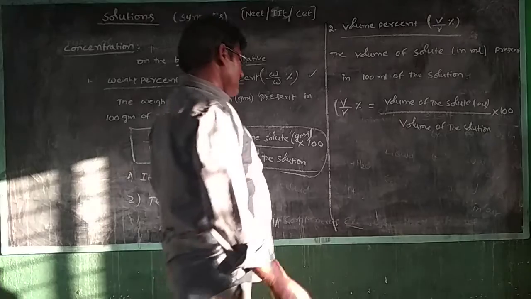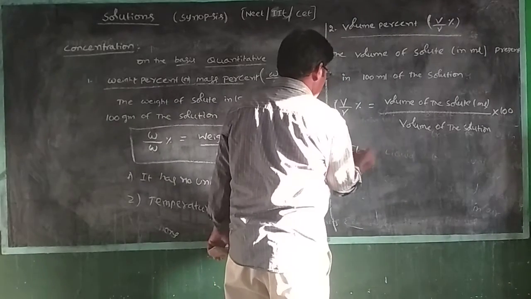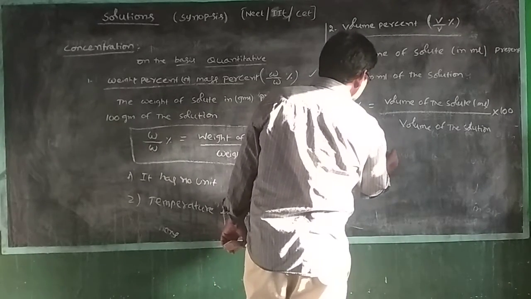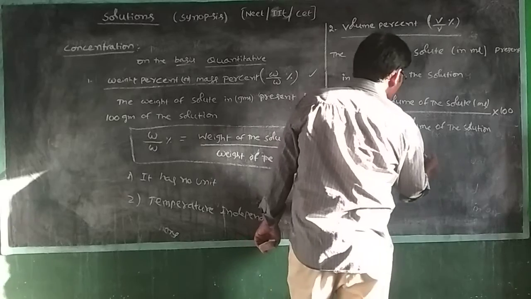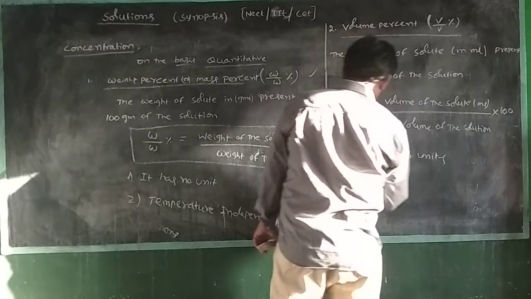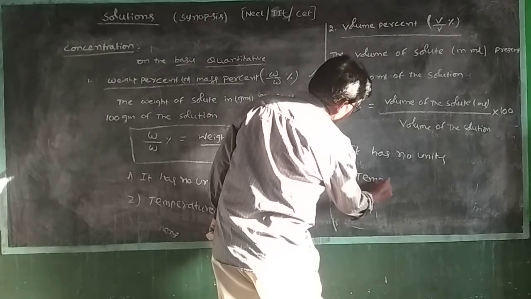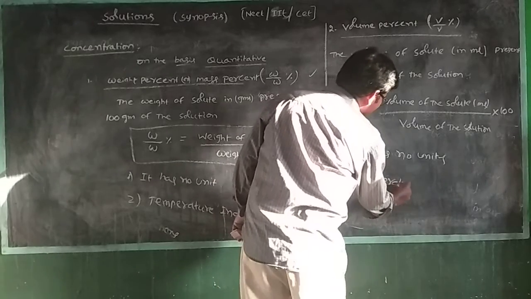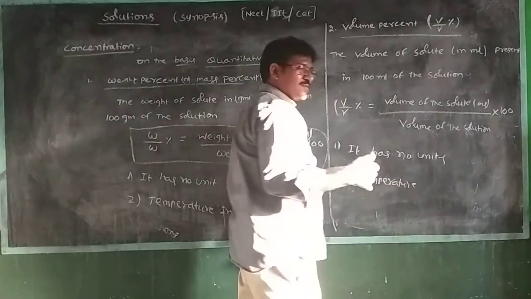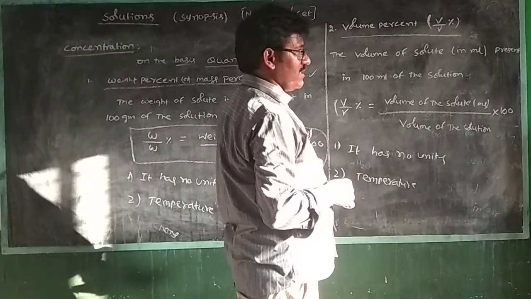It has no units. Another point is that it is temperature dependent, because volume is directly proportional to the temperature.